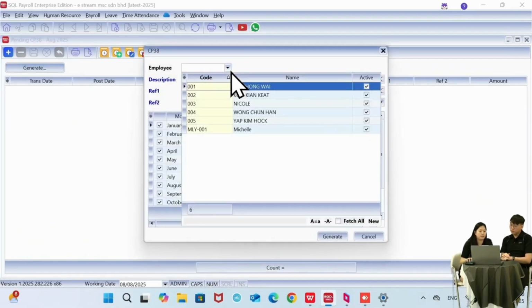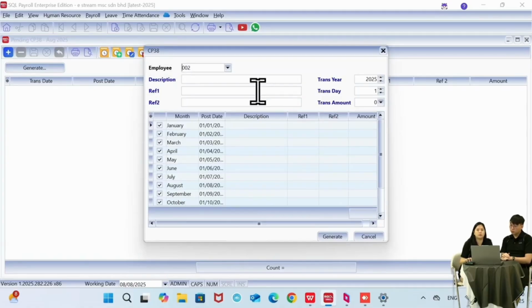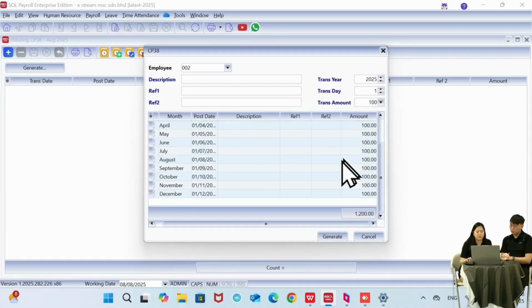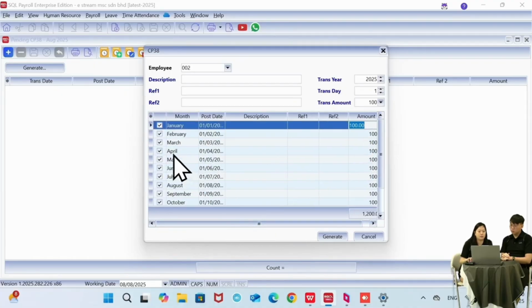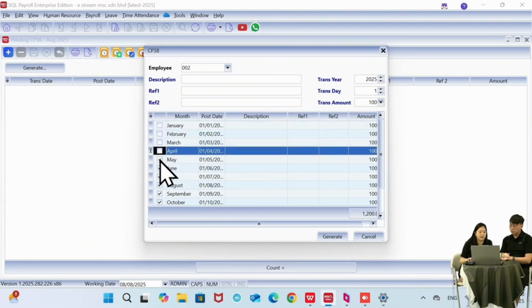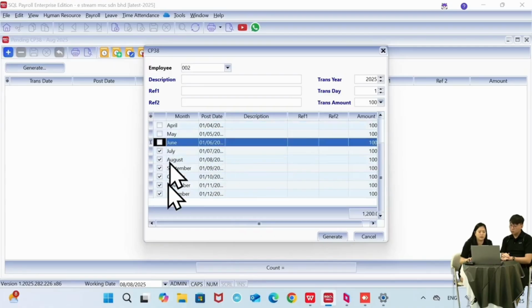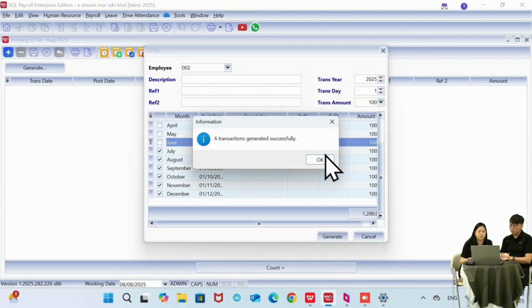Then same thing, I can select the employees, which one is getting the letters. And then this one is the amount, how much to deduct. So this one is based on the letter also. So let's say it's 100 per month. So you can see it's pre-filled for all these months. But let's say LHDN only mentioned I have to deduct from July to December only. So whichever I don't need, I can just untick. So I remain July to December. Click on generate. Click OK.